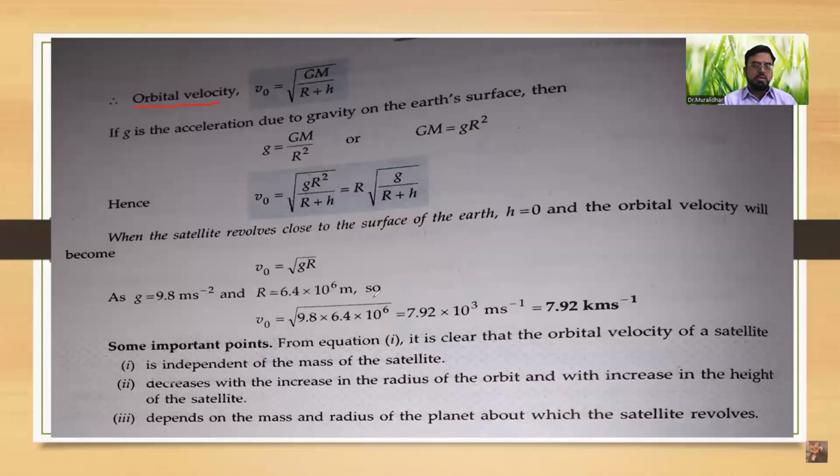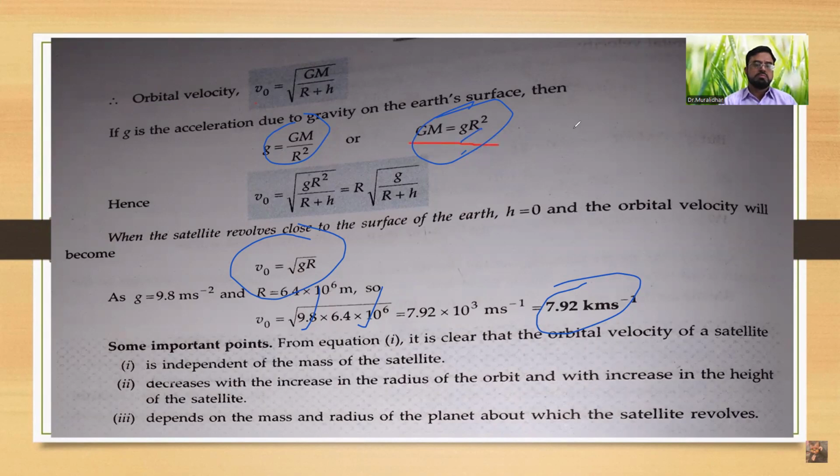We can also write this equation in the form of small g, that is, when we take into consideration the acceleration due to gravity on the Earth's surface. We know that the value of small g on Earth's surface is equal to capital G into capital M divided by R square. Here, capital M is the mass and R is the radius of the Earth. On rearranging the terms, we get the new equation GM is equal to small g into R square.